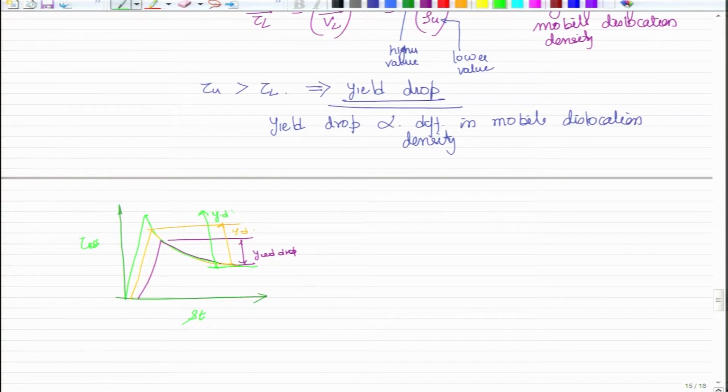From this, can you say which one had a smaller mobile density to begin with? The answer would be this one.